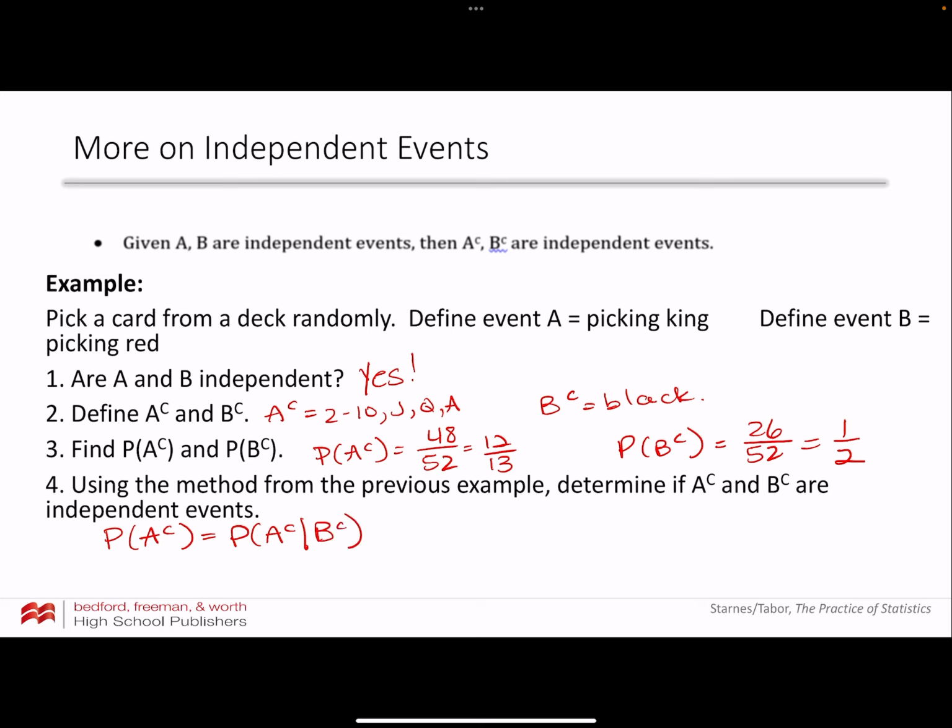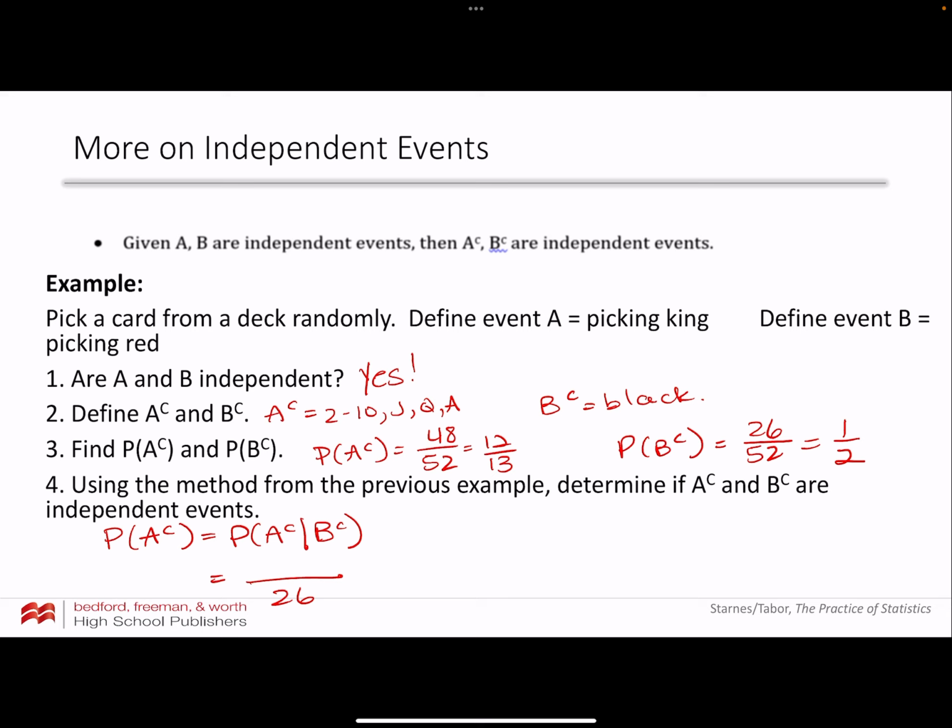Okay, so let's think this through. The probability of A complement given B complement. So it's the probability that you have a 2 through 10, jack, queen, or ace given that the card is black. So how many black cards are there? There's 26 black cards, right?